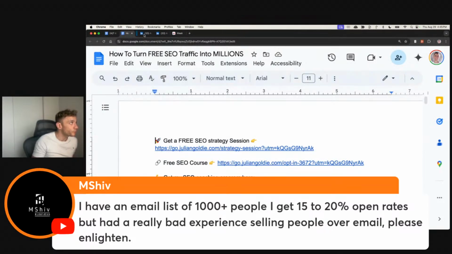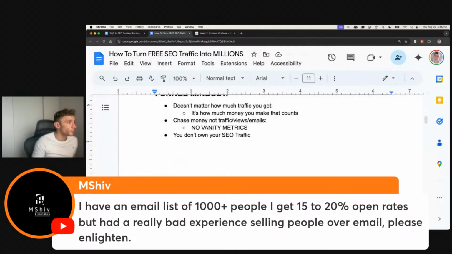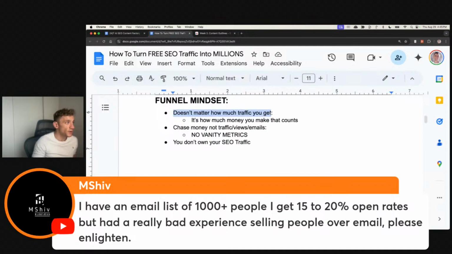So when it comes to emails, my mindset, right, is that it doesn't matter how much traffic you get, it's how much you make that counts, right? And you want to chase money, not traffic, views, or emails. You don't own your SEO traffic. But the cool thing about getting SEO traffic is you can turn it into emails.